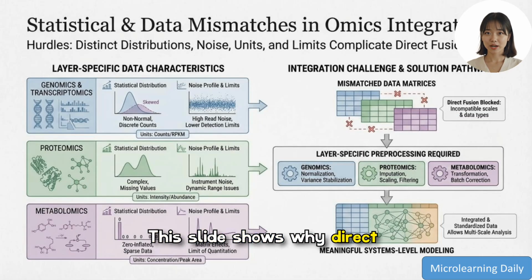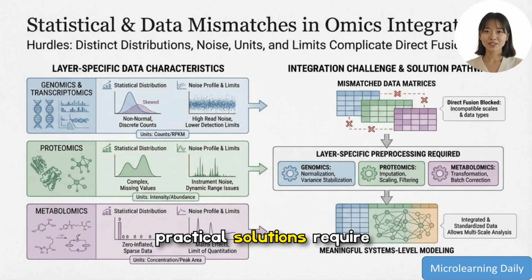This slide shows why direct fusion often fails. Each omics layer has distinct statistical distributions, noise profiles, and measurement units, so naive concatenation produces mismatched data matrices. Practical solutions require layer-specific pre-processing such as normalization for genomics, imputation and filtering for proteomics, and transformation or batch correction for metabolomics before attempting integrative analyses that yield meaningful systems-level models.